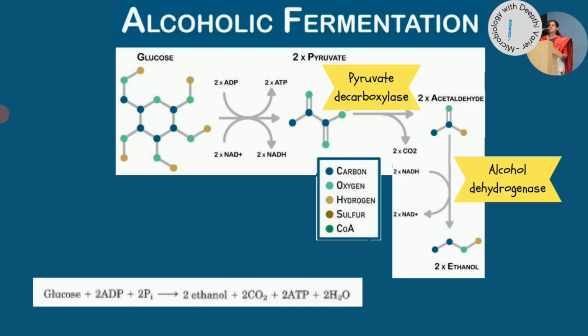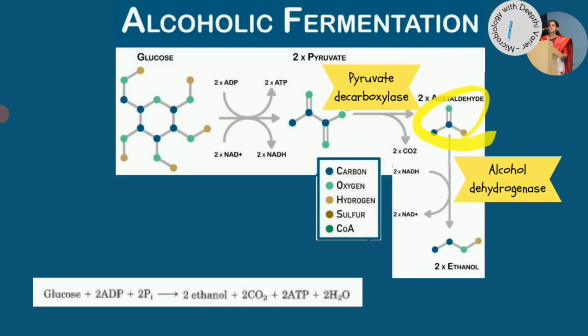In the absence of oxygen, pyruvate is acted upon by the enzyme pyruvate decarboxylase. Remember one thing: when it says decarboxylase, it means there is removal of carbon in the form of carbon dioxide. So pyruvate decarboxylase acts upon pyruvate to remove 1 molecule of carbon dioxide. Because we started with 2 pyruvates, we have 2 molecules of carbon dioxide being released. Now, when we remove carbon dioxide from a 3-carbon molecule, obviously we get a 2-carbon molecule, that is acetaldehyde.